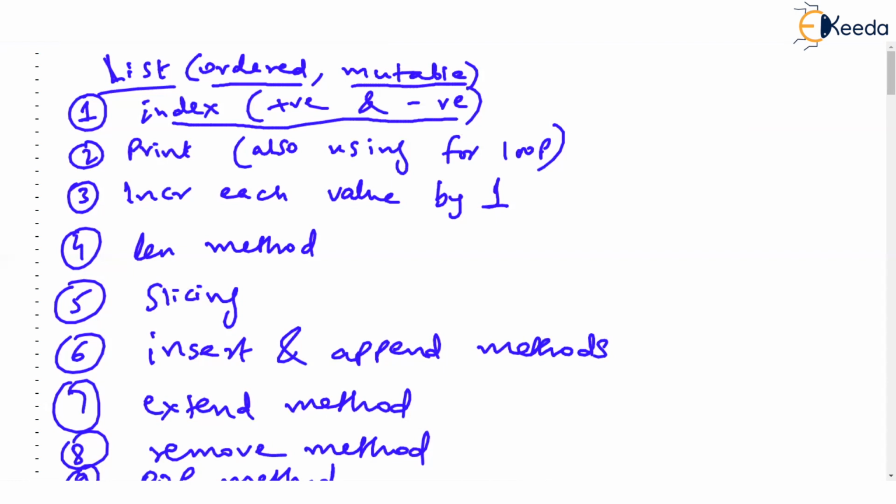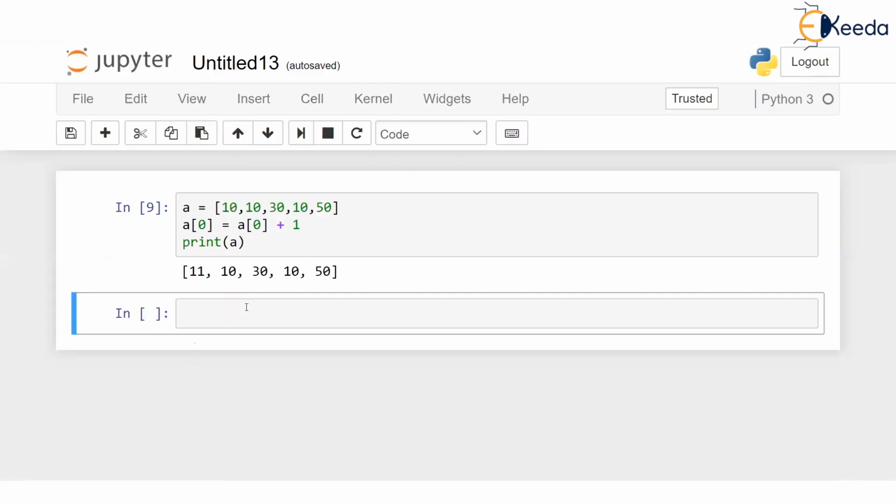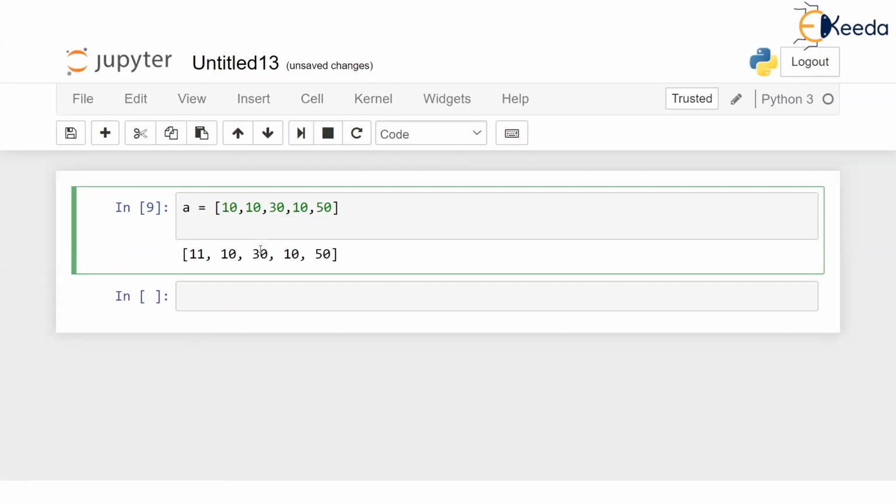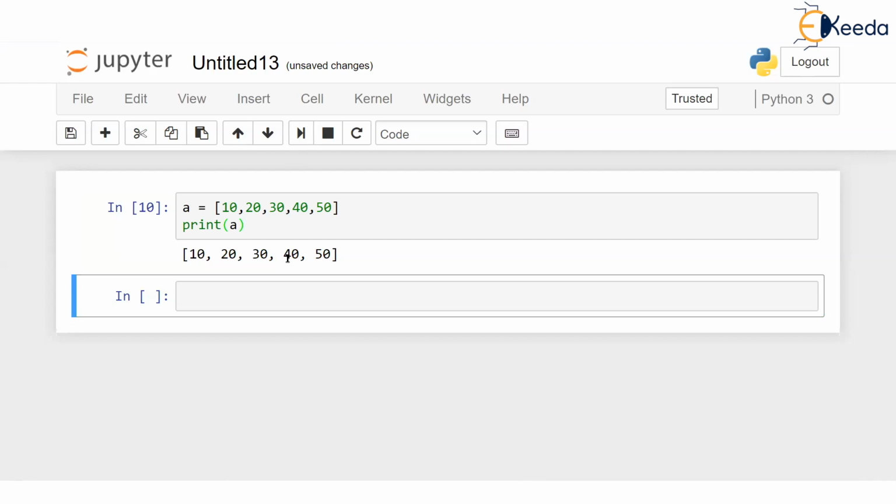Now, something interesting. I hope I can proceed now. Just imagine we have a list like this: 10, 20, 30, 40, 50. Just check this list. And suppose I tell you to print the list, print the entire list. Then you will say, come on, sir, it's so easy. I will print A. That's it. And this is going to print the entire list 10, 20, 30, 40, 50.